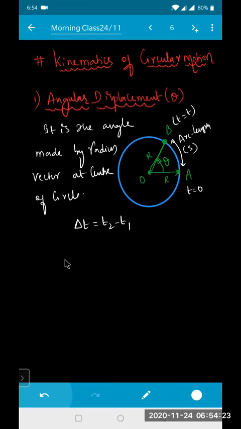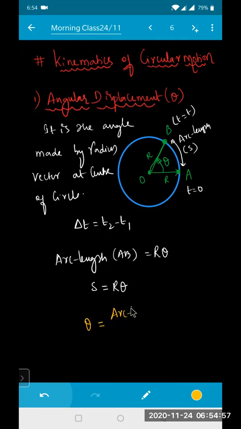So arc length is AB, which equals radius vector r into theta. So S equals r theta, or theta equals arc length divided by radius vector.